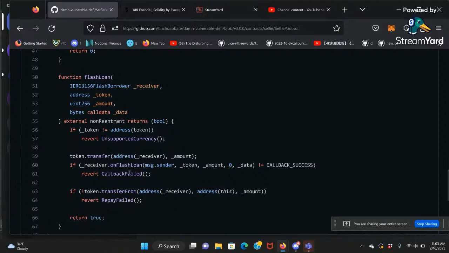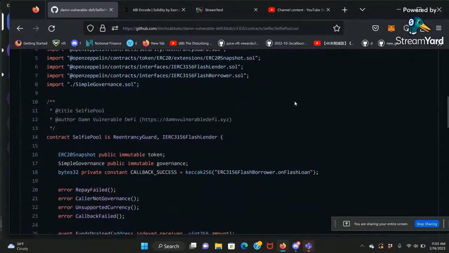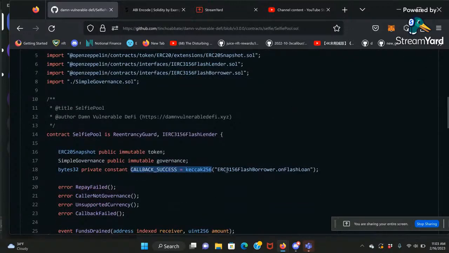So we don't expect onFlashLoan to send money back directly to us. We are going to transfer by ourselves, but onFlashLoan needs to give approval. Inside onFlashLoan, you can use the money however you like, as long as you give the approval afterwards so we can take it back. But you need to return this 4-byte hash, the callback success, which is defined right here. It's a constant.